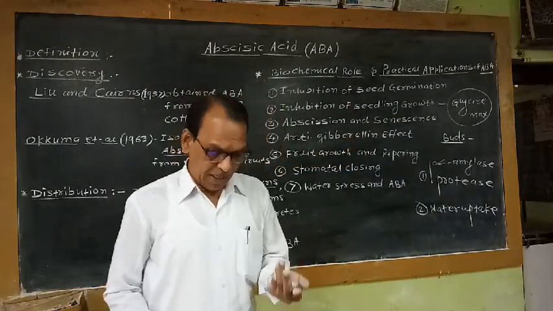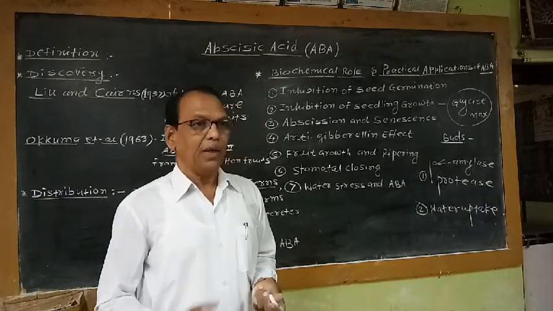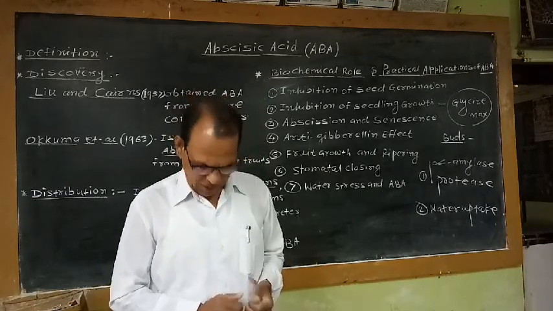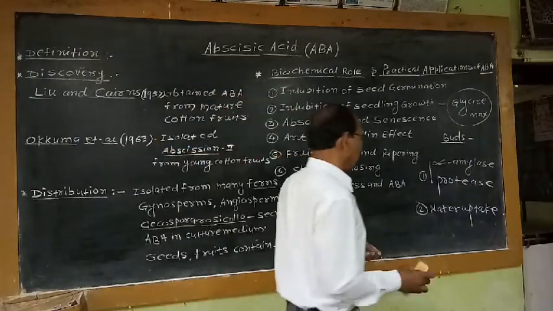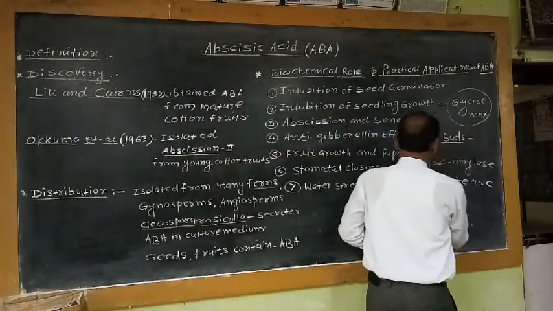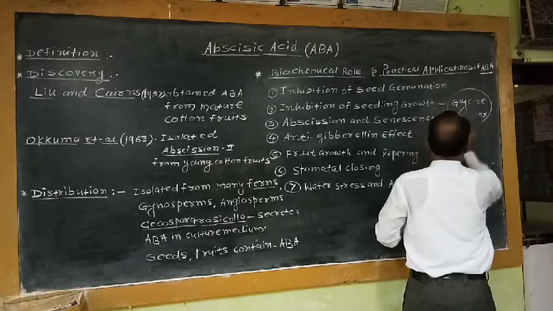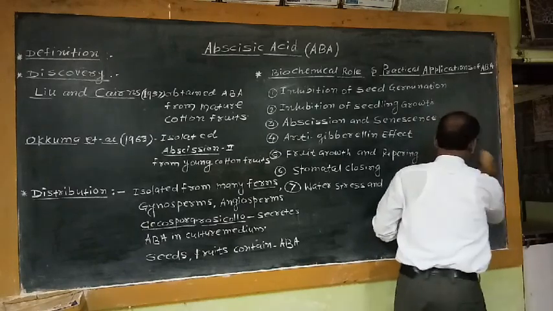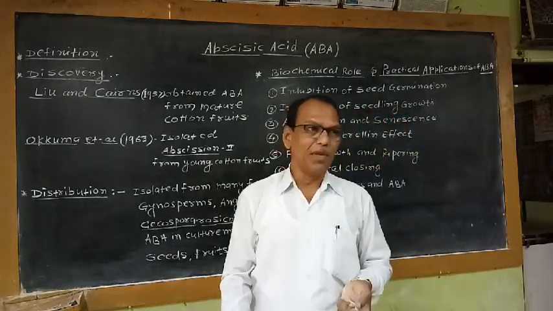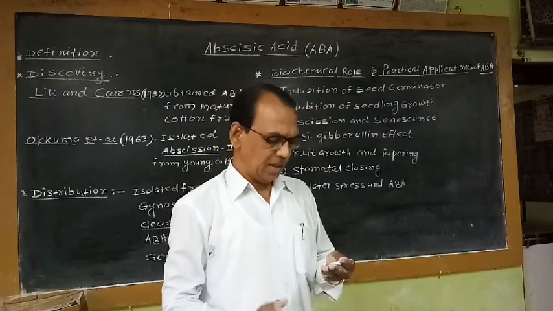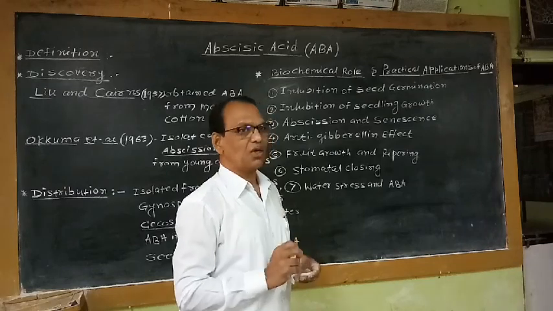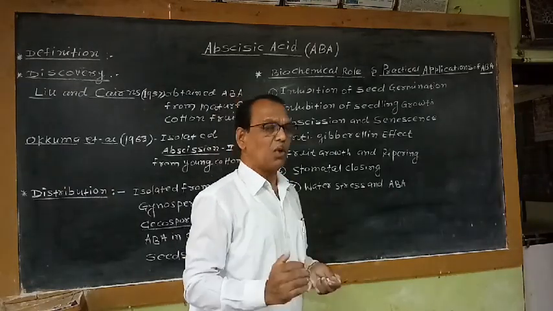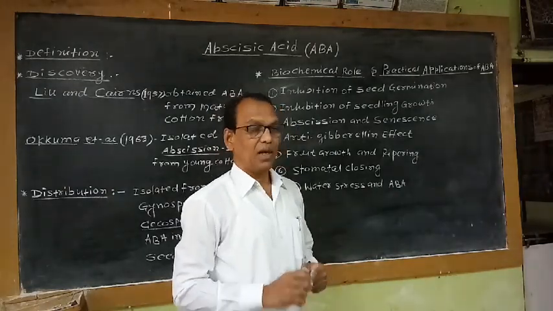So a high level of ABA is maintained in the tissue, which is used in apical dominance. We have already studied the previous two growth hormones, auxins and gibberellins. Apical dominance is one of the important biochemical roles of auxins. Auxin plays an important role in suppressing the growth of lateral buds.